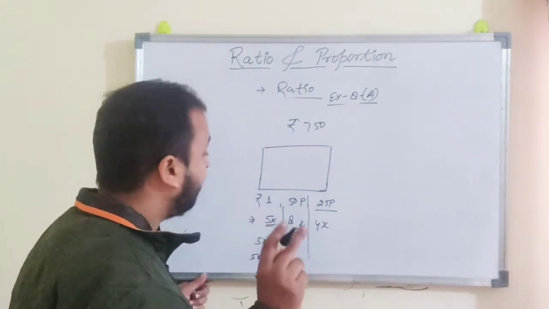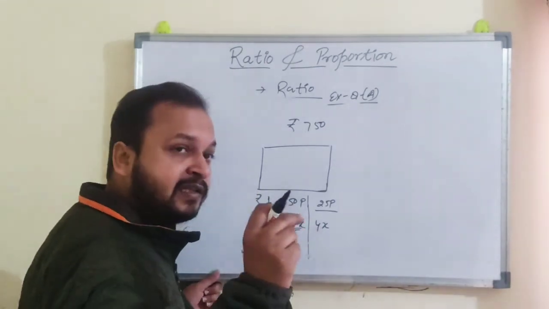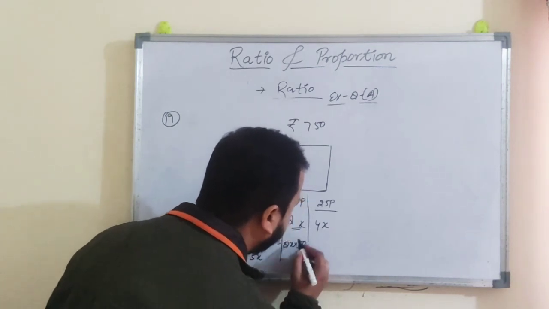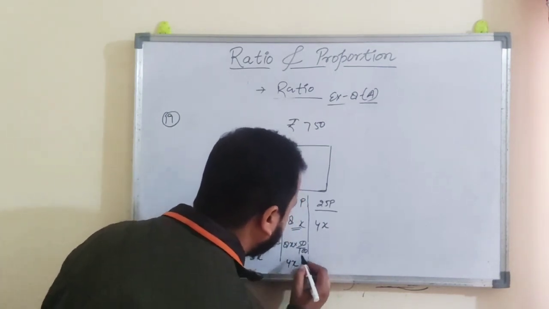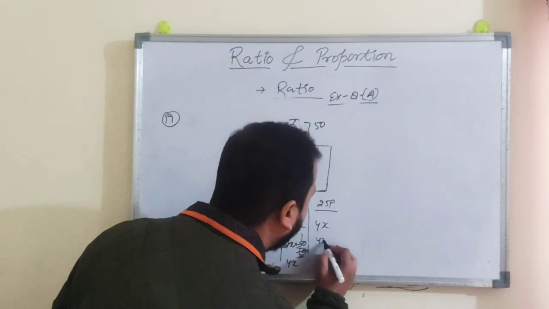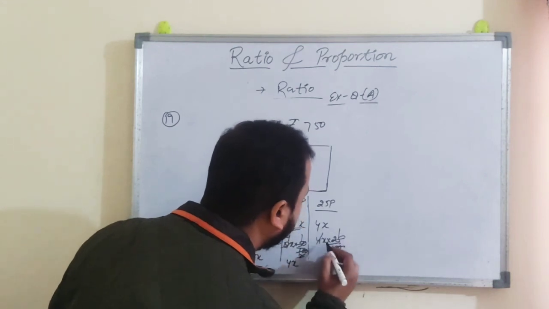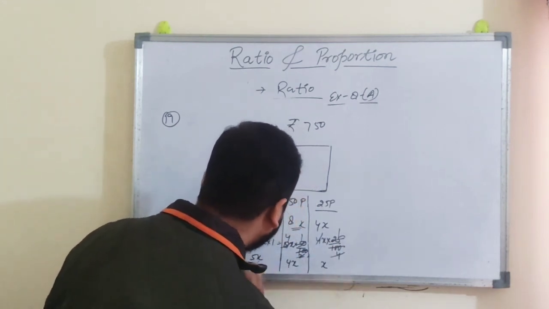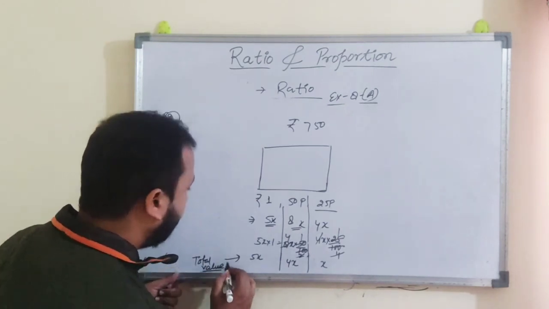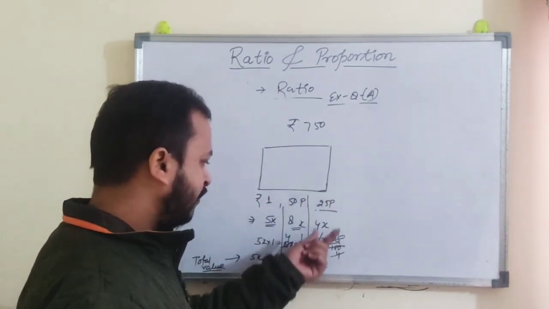Convert into the same unit, right? We discussed at the start of the video, and that is the basic part, that the units must be the same. So 50 divided by 100 is 1/2, so that is 4x. And here 4x into 25 paisa, so 25 by 100 is 1/4, so that is x. So the total value of the 1 rupee coins is 5x, of the 50 paisa coins 4x, and of the 25 paisa coins x rupees.